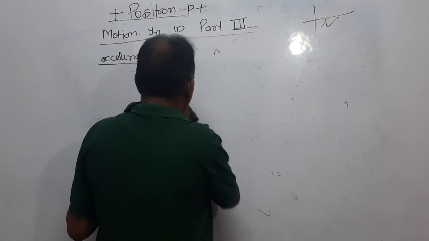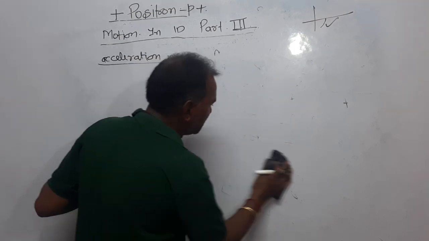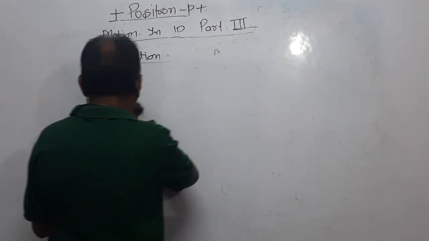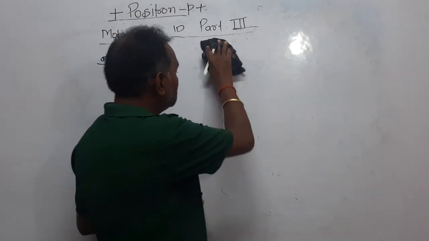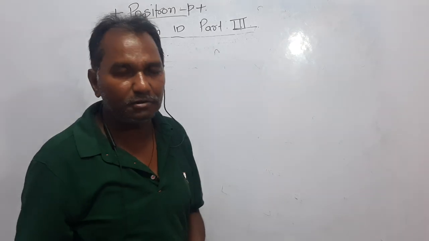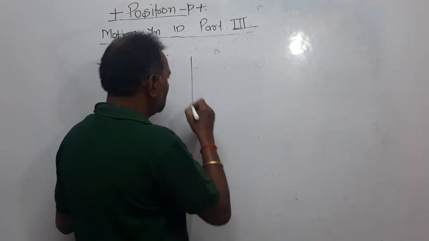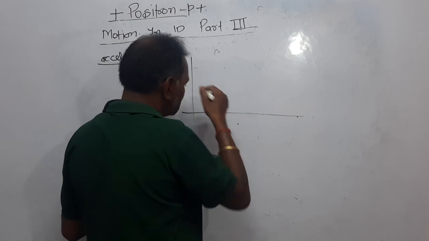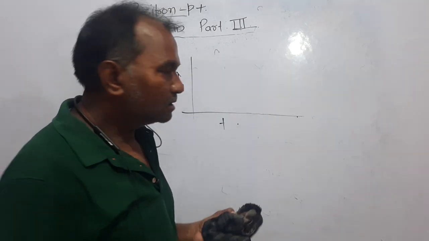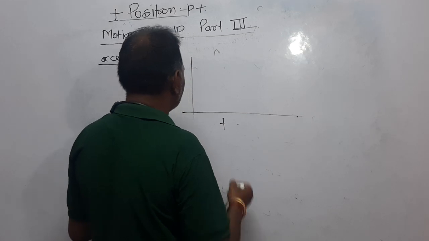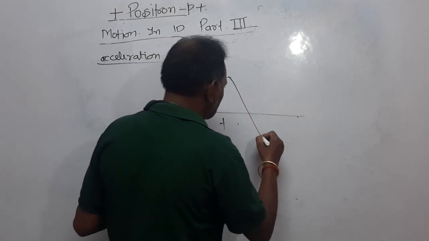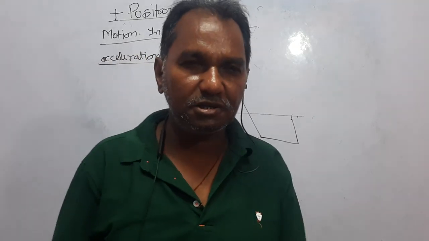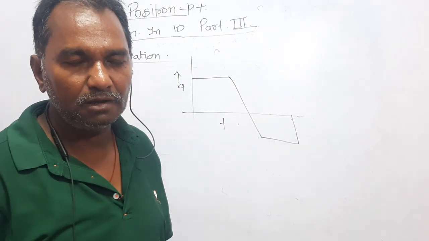In the last video, I discussed how you can plot the graph in different conditions. Dear students, one thing is very important that I am going to discuss with you. Let the graph between acceleration and time be like this. It's a non-uniform motion. A graph between acceleration and time is given like this, right?